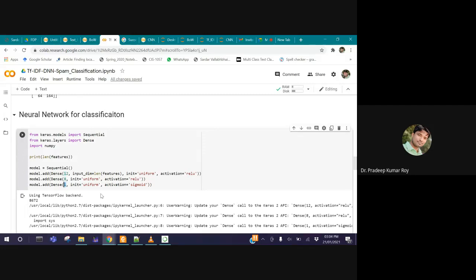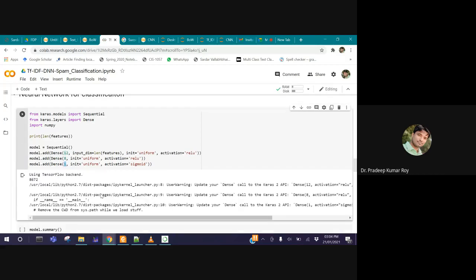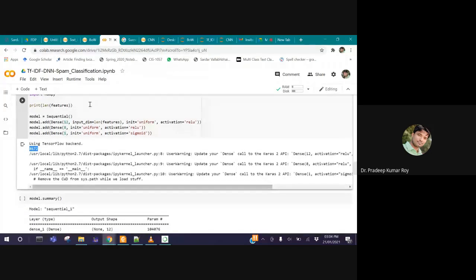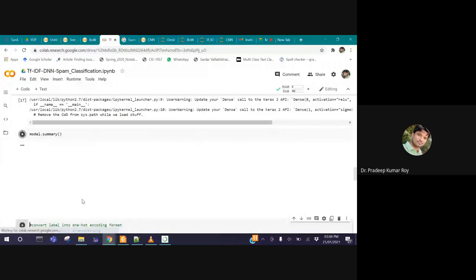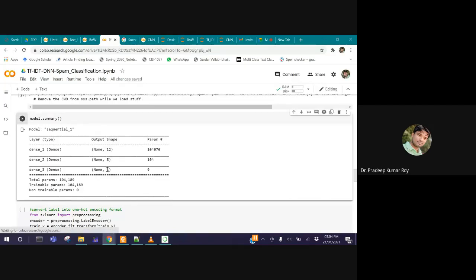And see what I am getting here. I'm just running this cell. So these are the many features in use, the number of features I said. Then model.summary. Now see this one. Dense layer 1 has 12 neurons, dense layer 2 has 8 neurons, and dense layer 3 has only 1 neuron. The input layer parameter is not showing here, but we'll see when we print the complete model. The question is, what is this parameter?